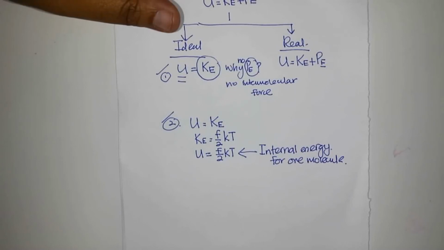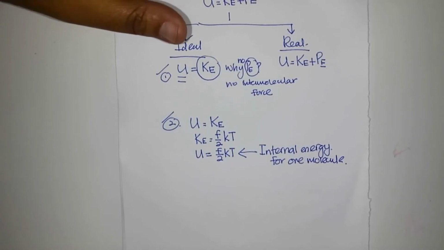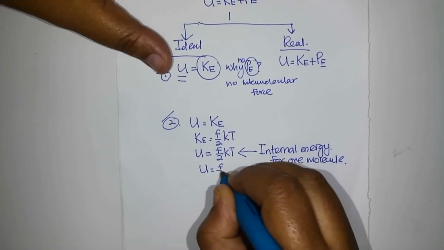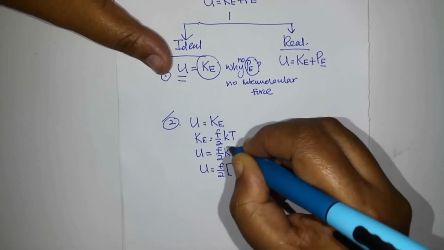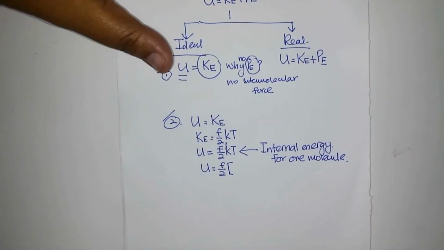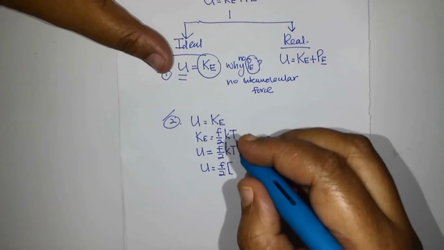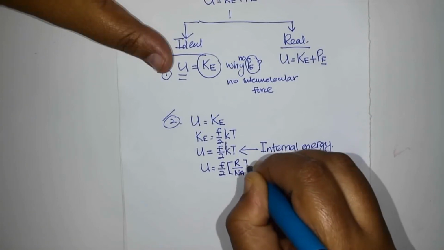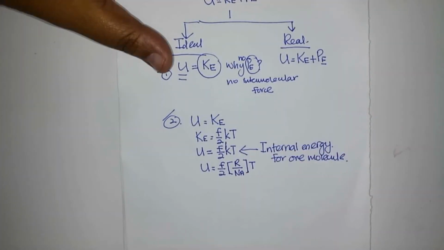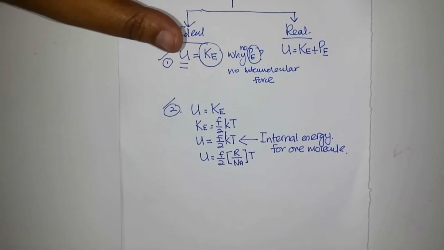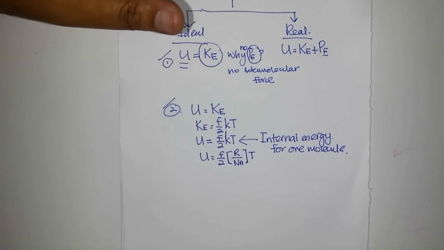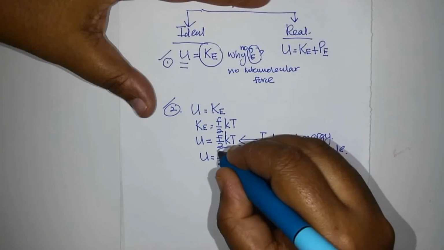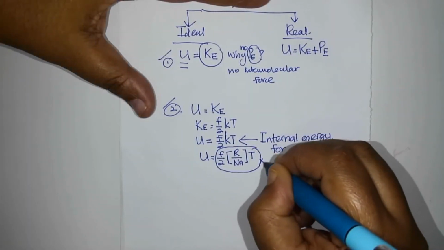Okay, so internal energy for one molecule. Now, I substitute F over 2 times the Boltzmann constant, big K. The Boltzmann constant is equal to R over Na, times T. T is the thermodynamic temperature, which must be in Kelvin. Alright, then we take this whole thing and multiply it by N molecules.